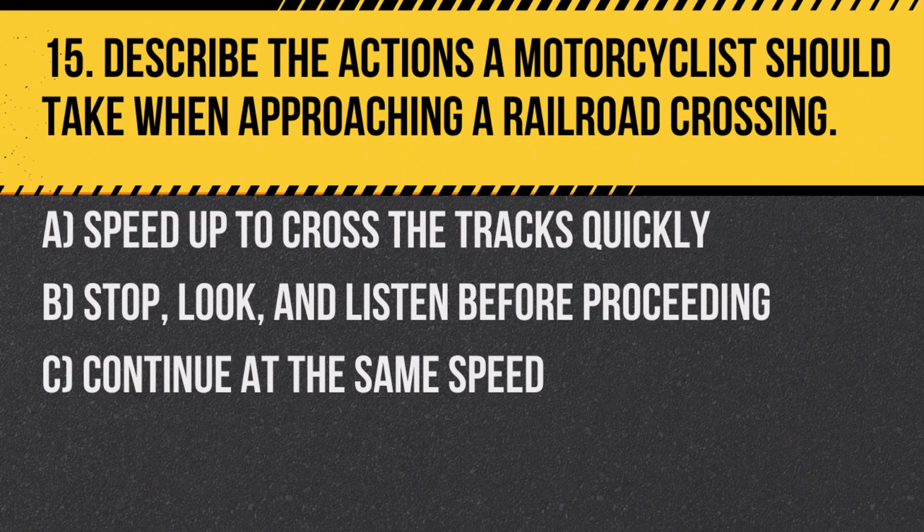Question 15. Describe the actions a motorcyclist should take when approaching a railroad crossing. A. Speed up to cross the tracks quickly. B. Stop, look, and listen before proceeding. C. Continue at the same speed. Answer: B. Stop, look, and listen before proceeding, ensuring it is safe to cross without interference from an approaching train.